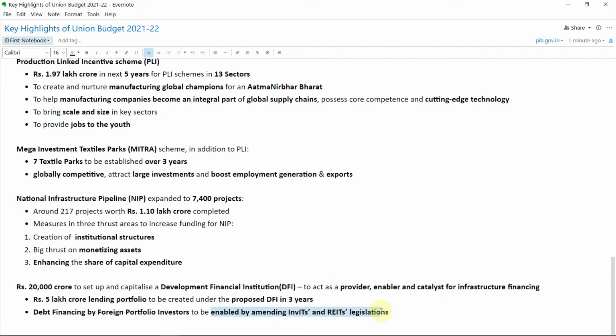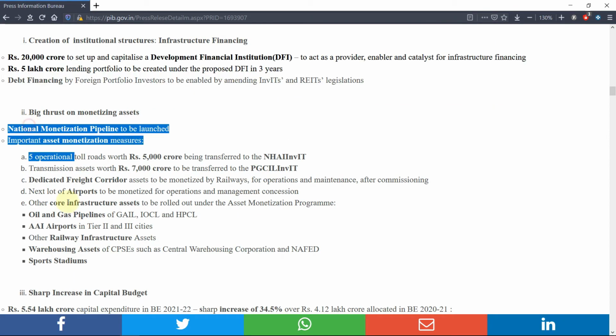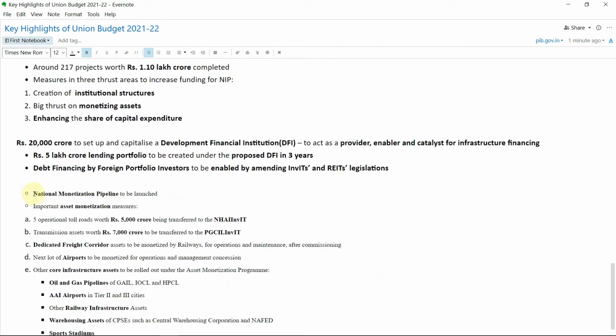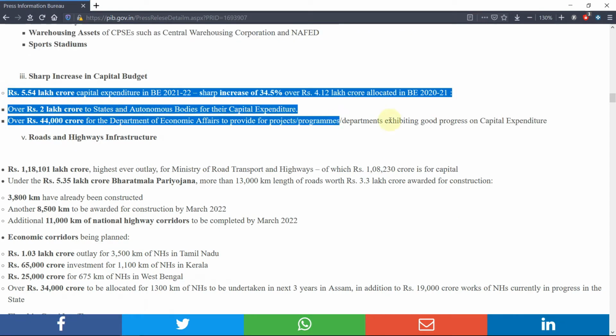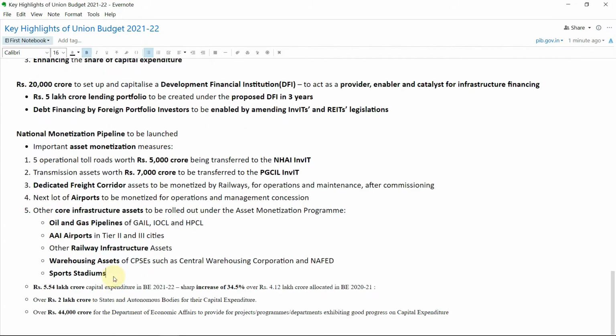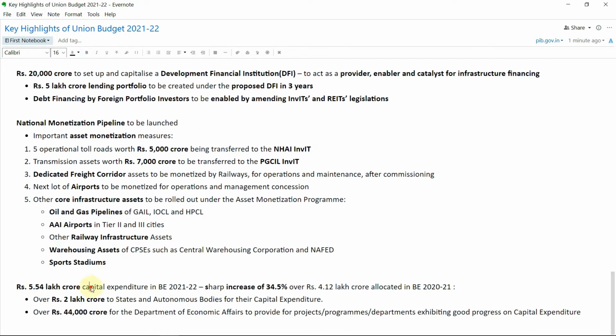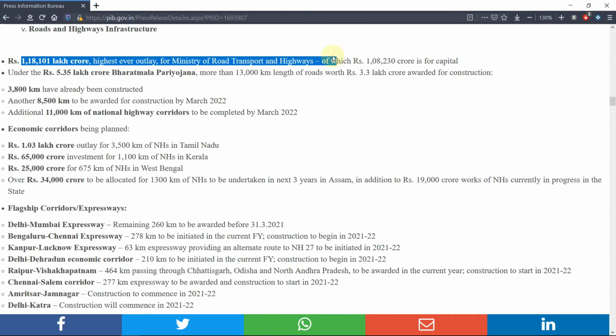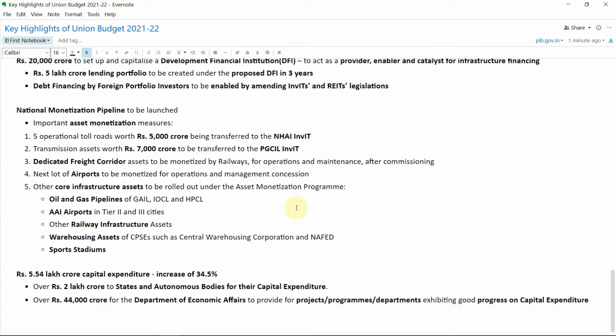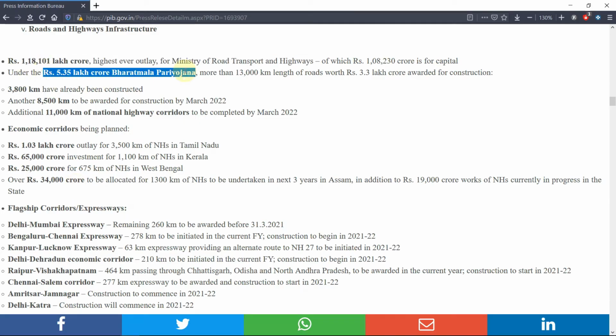So here also this is this national monetization pipeline. This is also an important news because asset monetization has been given so much of importance in this budget. And then there is this allocation for capital expenditure, which is also another important thing, and various provisions made by Department of Economic Affairs. So what I'm doing is I'm selecting those important things which I feel are truly important for the examination point of view.